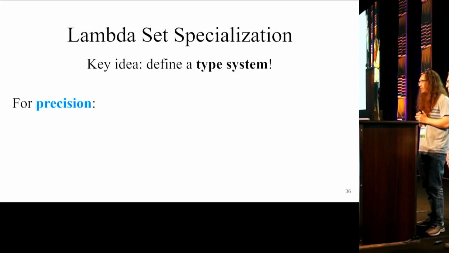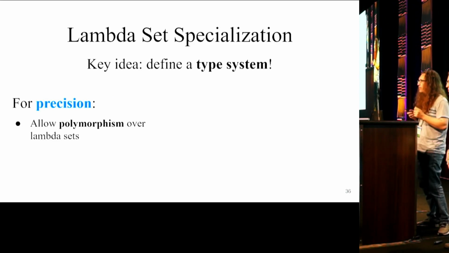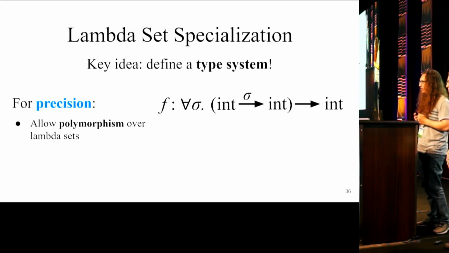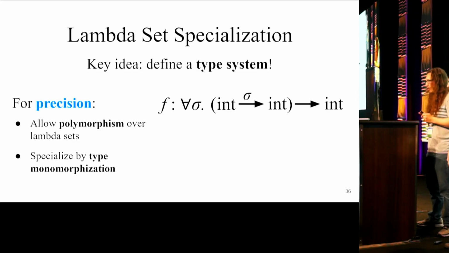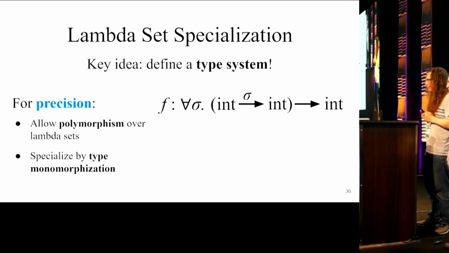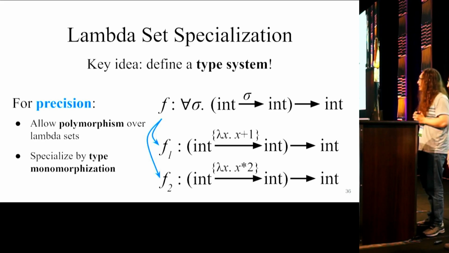Now let's talk about how we handle precision. The key idea is to allow functions to be polymorphic over lambda sets. This lets us do a single analysis of each function in terms of abstract lambda sets, and then reuse that analysis at each call site to generate a specialized implementation. We get all the nice compositional results we want because we're using a type system. And notice how specialization is extremely natural in this setting. If we pass 2 lambdas at 2 different call sites, well, we just do good old-fashioned type monomorphization with respect to concrete lambda sets.